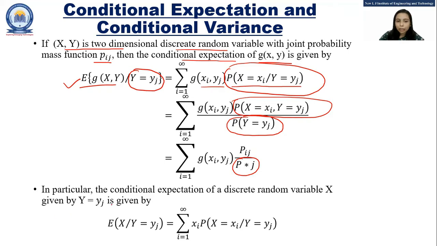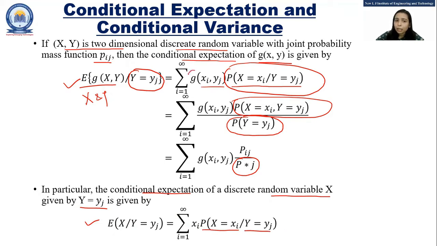Now, in particular, if we want to find the conditional expectation of discrete random variable X, over here this function is made up of two variables X and Y. But if we want to find the conditional expectation for random variable X given Y equals yj, then it is given with this formula: E of X given Y equals yj equals summation from i equals 1 to infinity xi P of X equals xi given that Y equals yj has already occurred.